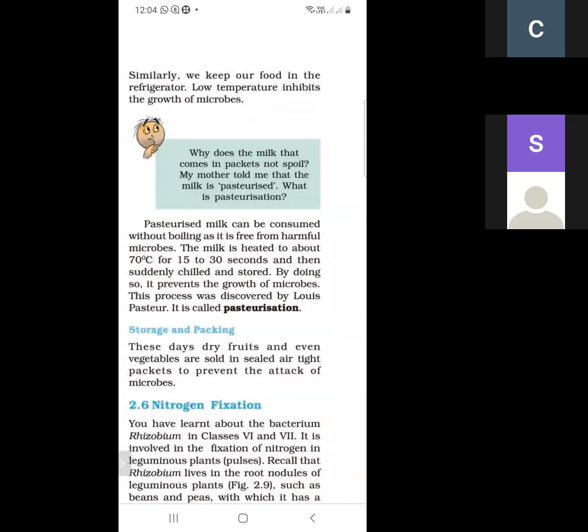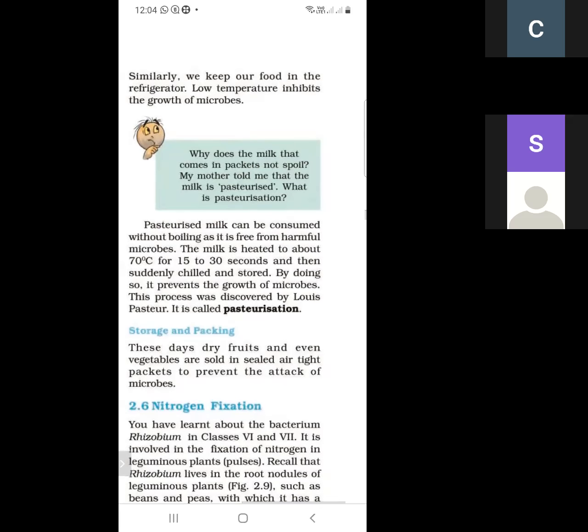Then this phenomenon is called pasteurization. Who discovered pasteurization? And in the milk in packets, which process do we use? This process was discovered by Louis Pasteur, and it is called pasteurization. The milk that comes in packets does not spoil, because we use pasteurized milk.